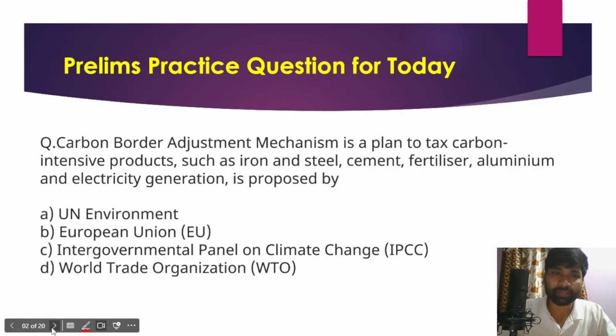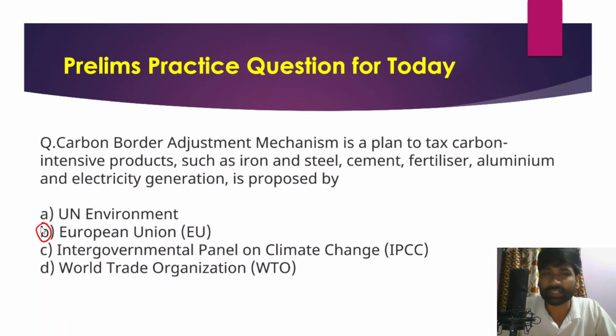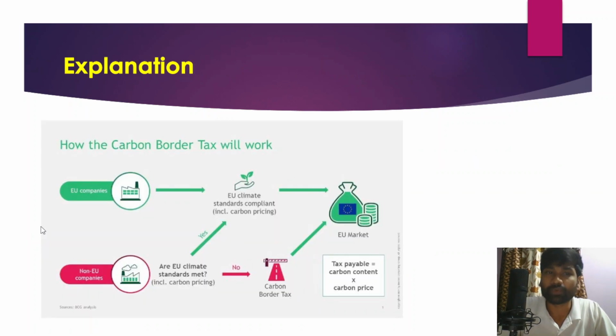Yesterday, I gave you one important prelims practice question with respect to the carbon border adjustment mechanism. Remember that we have discussed this carbon border adjustment mechanism of the European Union several times. It is a plan to tax carbon intensive products such as iron, steel, cement, aluminium, fertilizer, electricity generation, and it was proposed by the European Union. So the correct answer for this question is European Union, or EU.